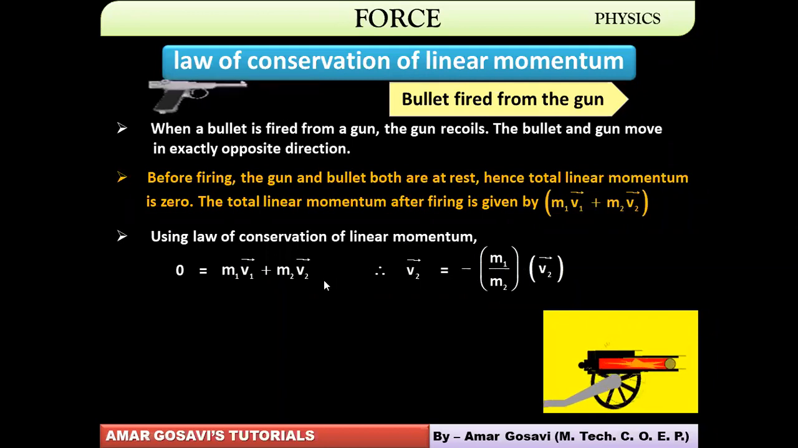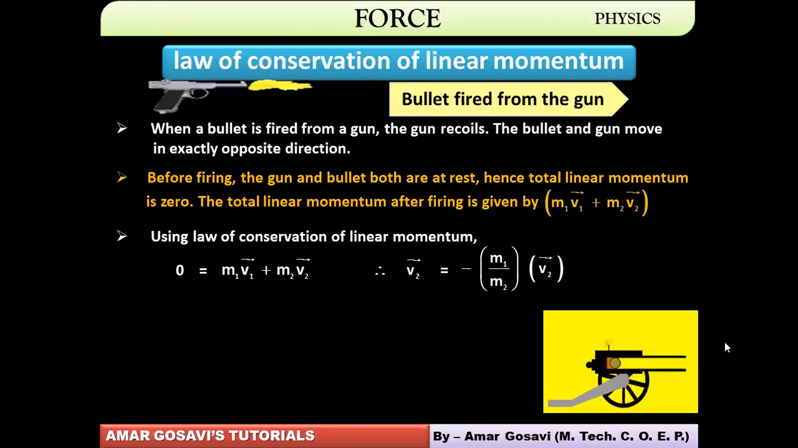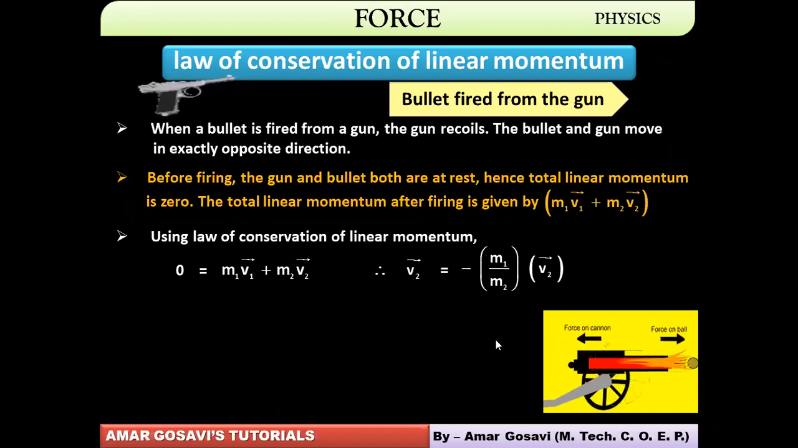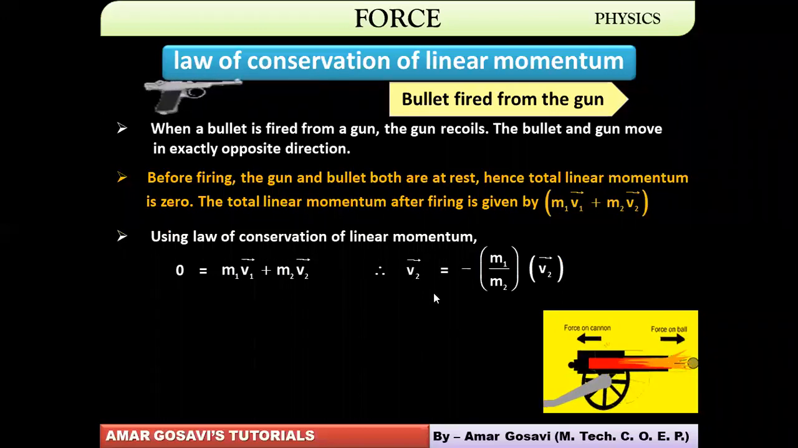This is how you are supposed to understand the law of conservation of momentum while solving problems. Why has the final momentum become zero? Because the momentum forward has nullified the momentum backward. And since the initial momentum was zero, the final momentum is also zero. Therefore, this equation comes into the picture.